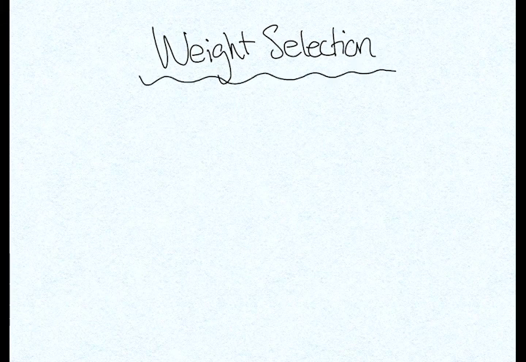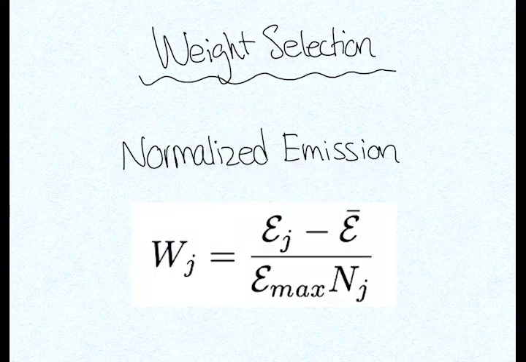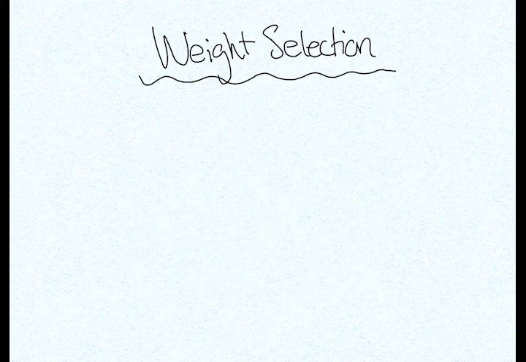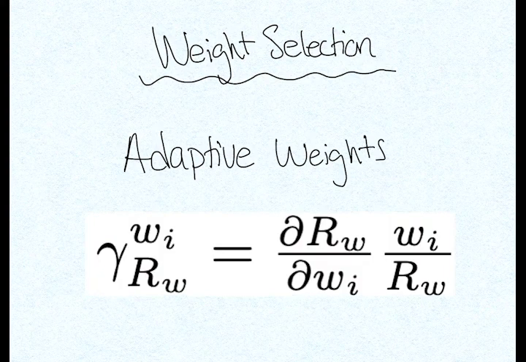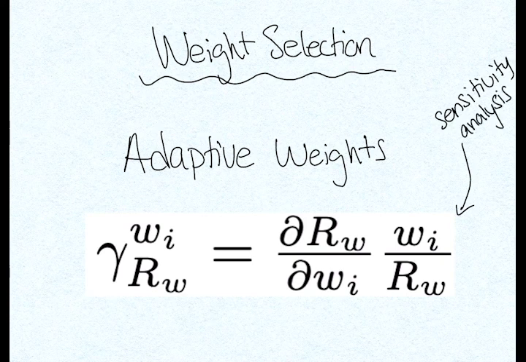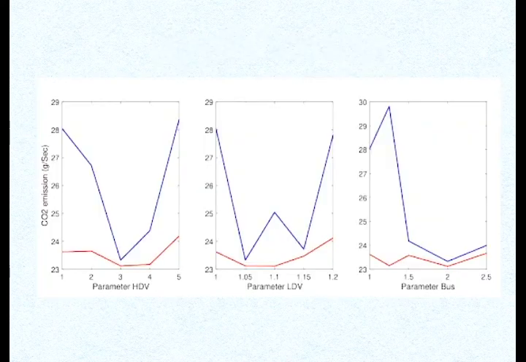So now we need to talk about weight selection. The first is the constant, which optimizes a constant multiplier for each vehicle emission. The second is a normalized emission, which considers one value for all the vehicles in the lanes. And third is the adaptive weights. We need to consider the sensitivity analysis of these weights to our reward function. We did so on the parameters of HDV, LDV, and the bus.